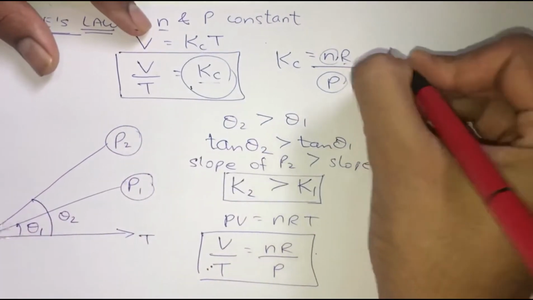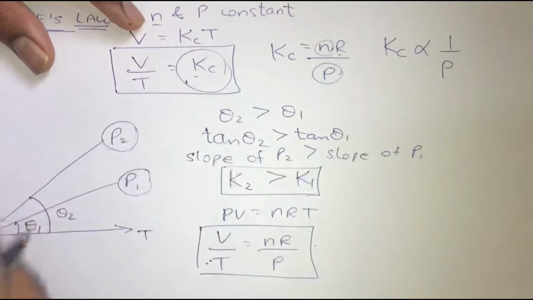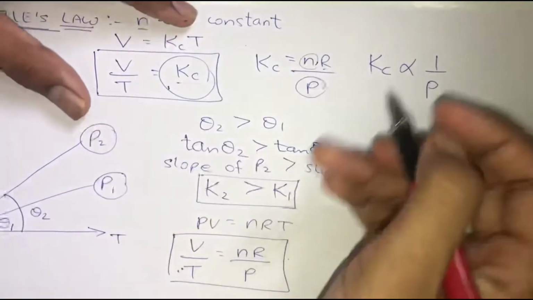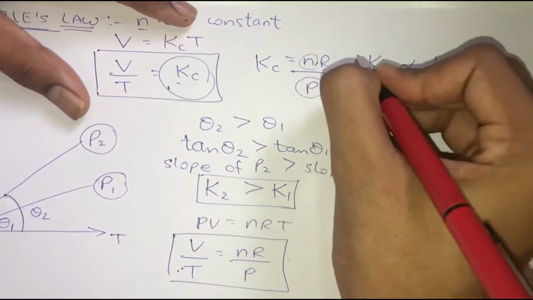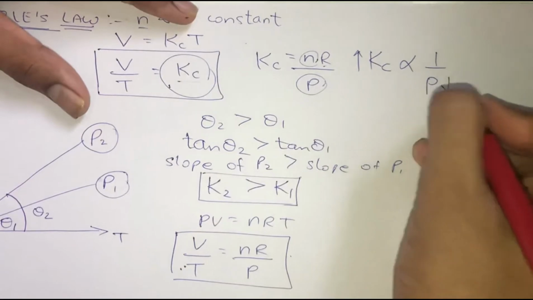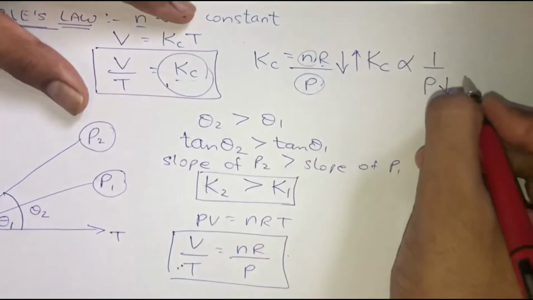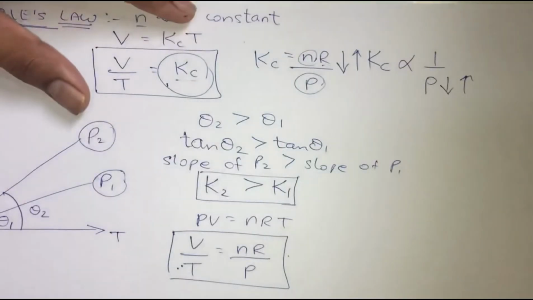So can I say that K is inversely proportional to P, which means that if you increase the value of K, that is the slope, then the pressure is going to decrease, and if you decrease the value of slope, then it is obvious that the pressure is going to increase.